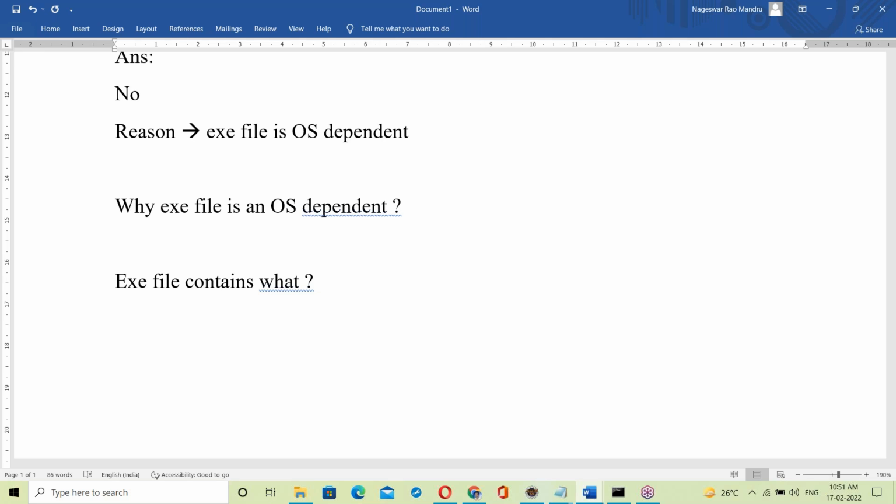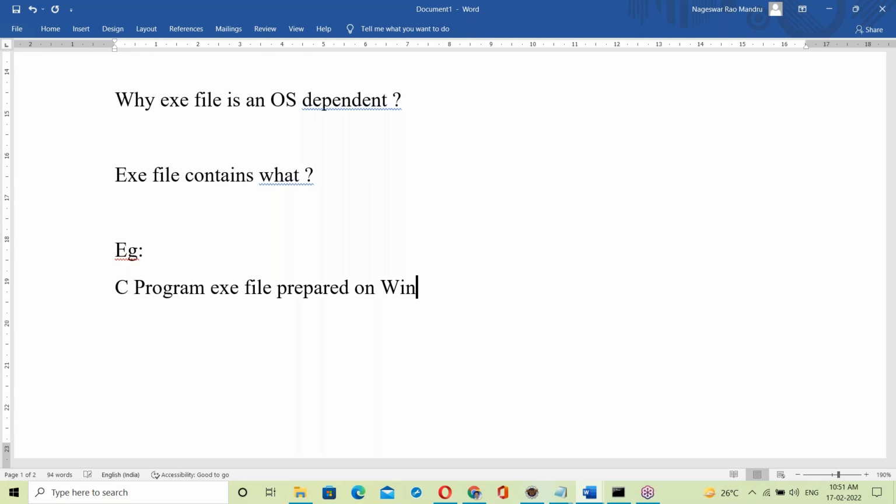But exactly what is an exe file? For example, let us take a C program. Suppose a C program exe file is prepared on Windows, then what does it contain?